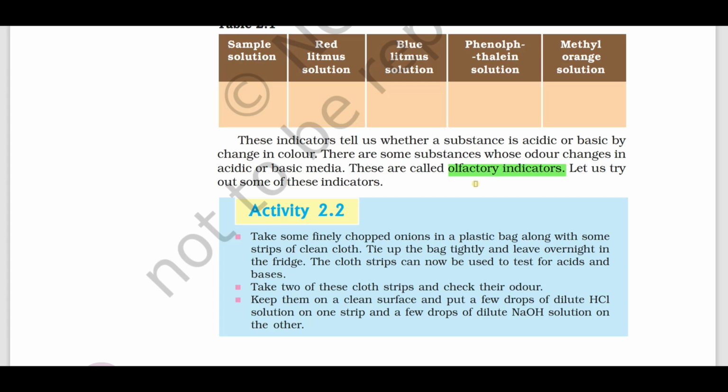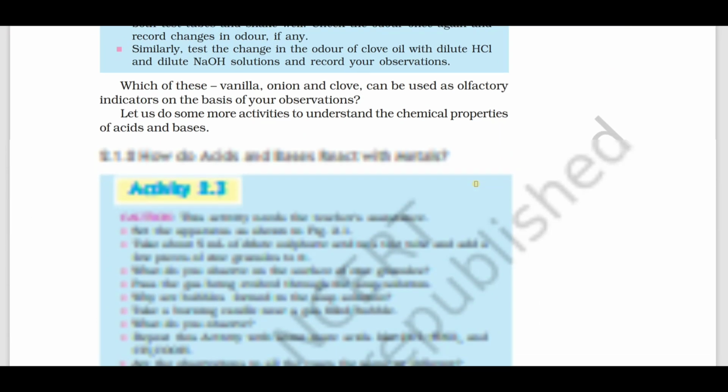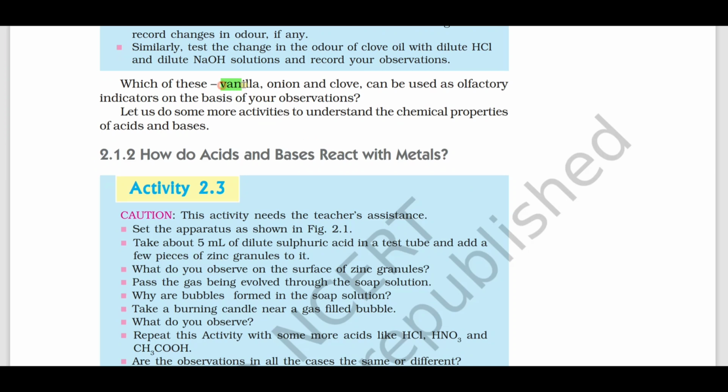Examples of olfactory indicators are vanilla essence, onion and clove.